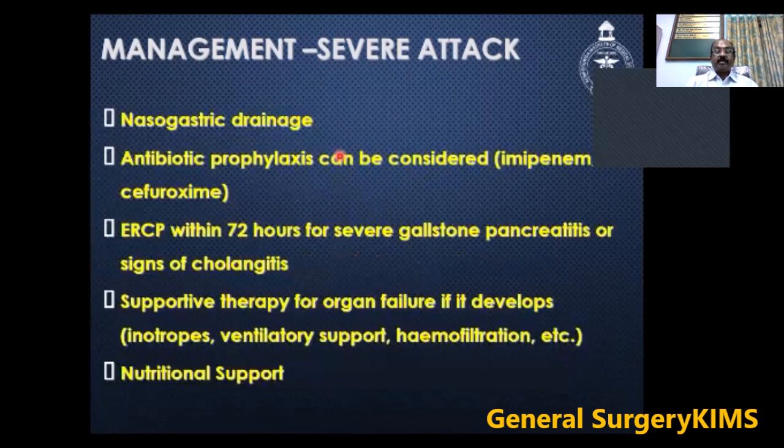So in severe pancreatitis, put the patient on a nasogastric tube. Give prophylactic antibiotics. If you suspect gallstone is the cause for pancreatitis, you subject the patient to ERCP. If the patient has a stone in the common bile duct, you do an ERCP, retrieve the stone, then plan for a cholecystectomy. Give supportive therapy for organ failure if the patient develops it. You start inotropes, ventilator support, or the patient may require hemodialysis and nutritional support.